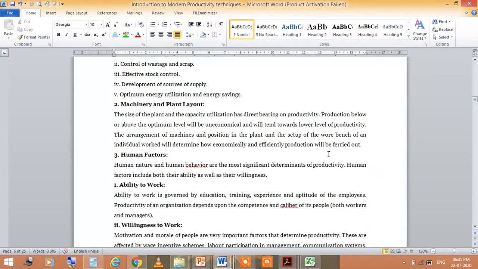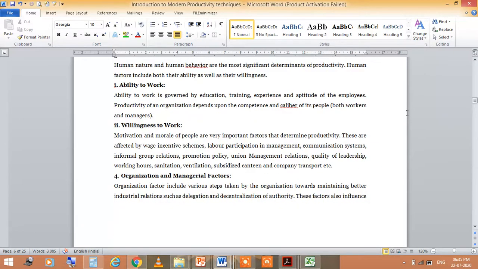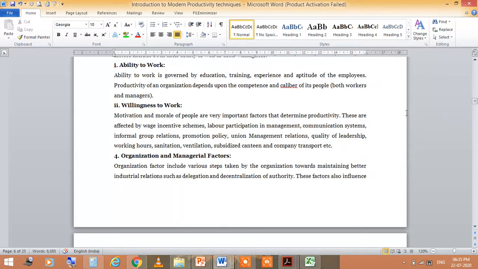Now the third one is the human factors. These human factors include both their ability as well as their willingness. Ability to work is governed by education, training, experience and aptitude of the employees, and willingness means motivation and morale of people, which are very important factors.